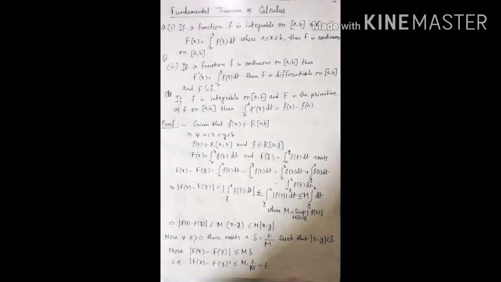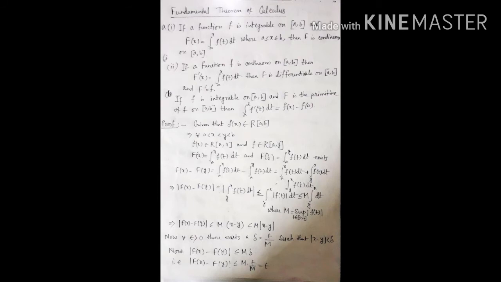Okay, now the proof. First bit, so I prove the first bit. First bit means what? If a function f is integrable on the closed interval [a, b] and capital F(x) is equal to the integral from a to x of f(t) dt, where a is less than or equal to x, which is less than or equal to b, then capital F is continuous on the closed interval [a, b]. We have to prove capital F is continuous on [a, b].